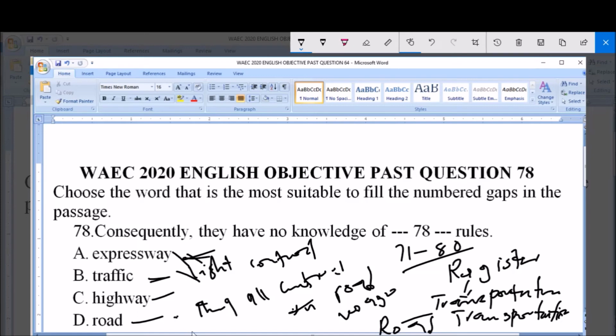So road is the correct option. So consequently they have no knowledge of road rules, that is the rules that guide road driving or land driving. So option D is correct.